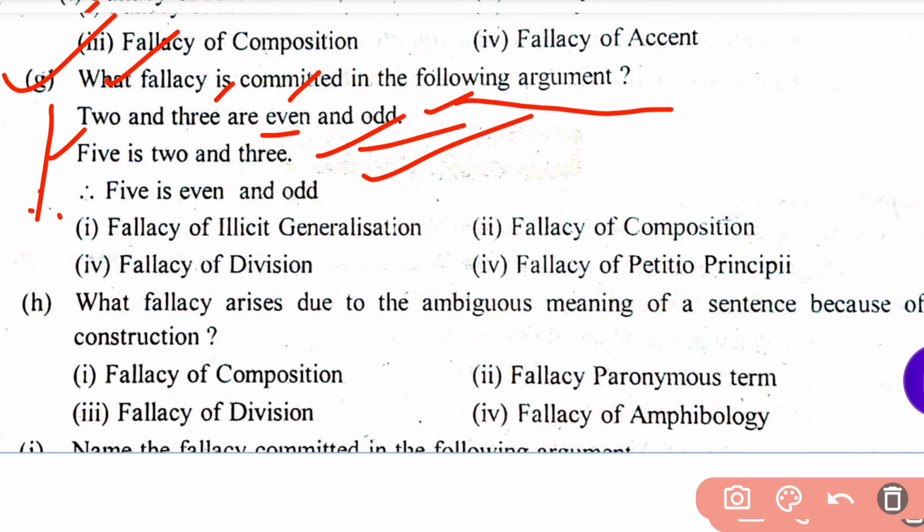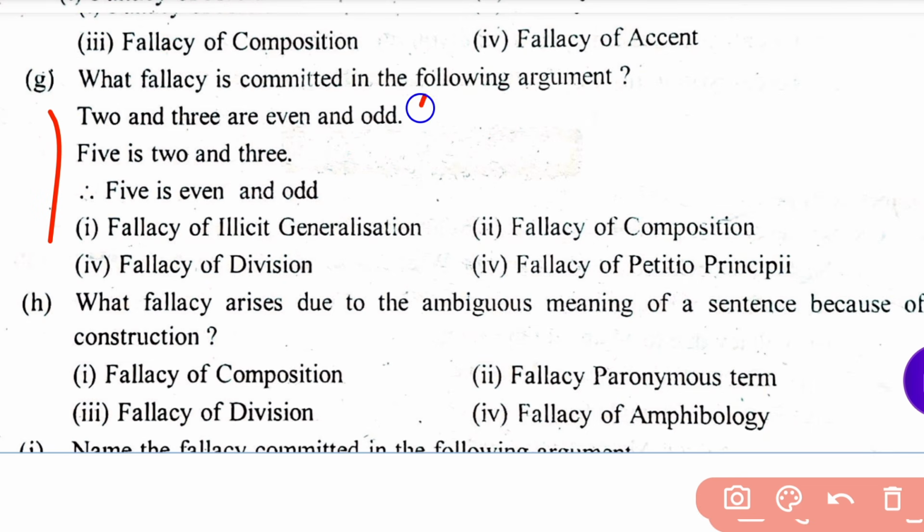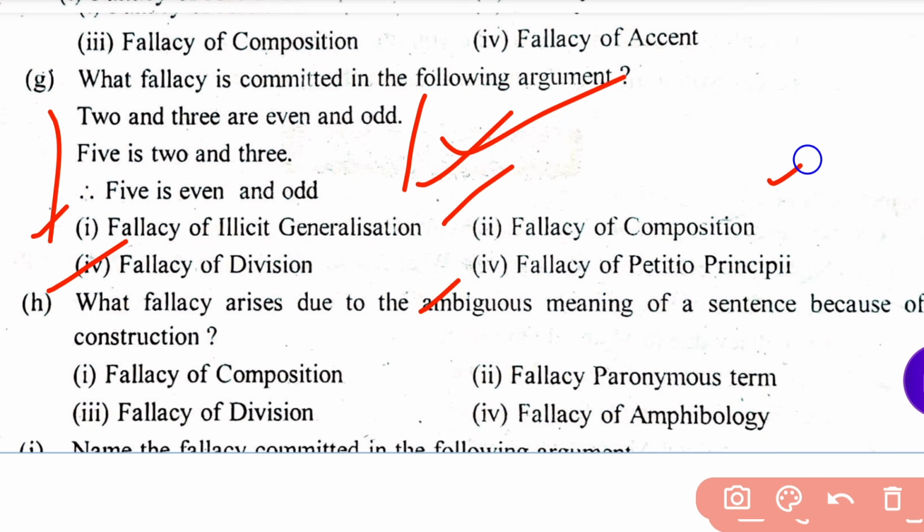You have to read this argument and find out the answer. This is for your task. Then options are here. Read the options. Fallacy of illicit generalization, fallacy of composition, fallacy of division, and fallacy of petitio principii. Four options are there. And find the answer quickly.